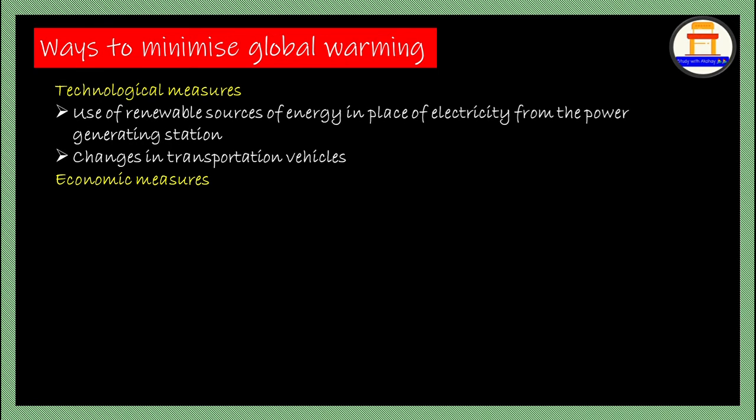Economical measures: reforestation or sustainable use of land. So what is reforestation? We are all aware of afforestation, deforestation and reforestation. Most of the forest lands are acquired by the government or by the landlords. Now apartments, all those things will come. So if you grow more and more trees wherever forest land is there, as a result landslides will decrease and global warming will decrease, and urbanization should first and foremost decrease.